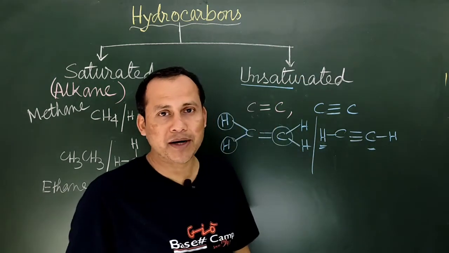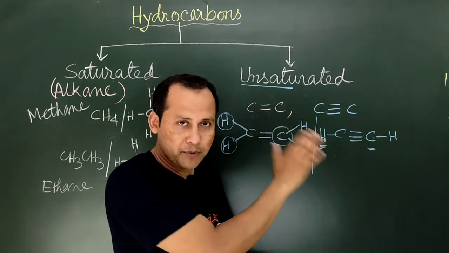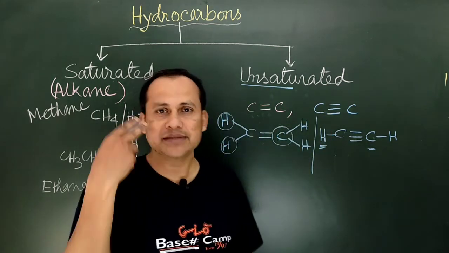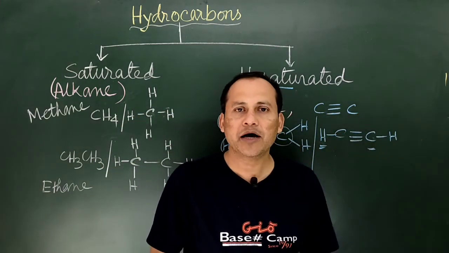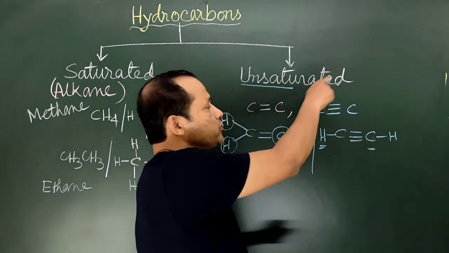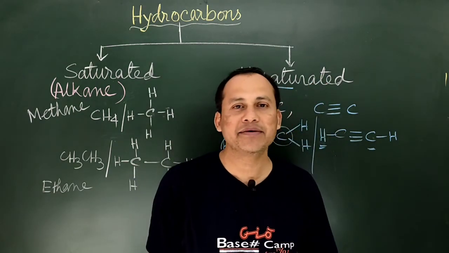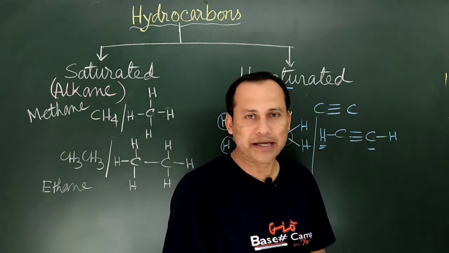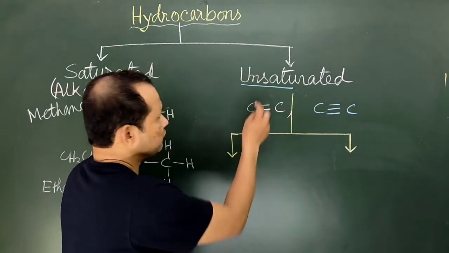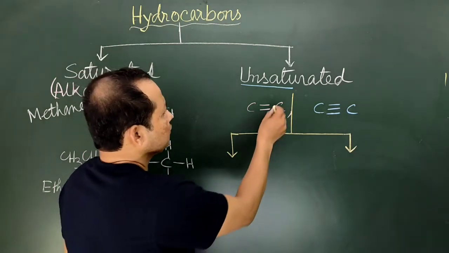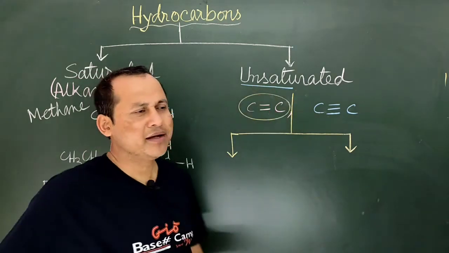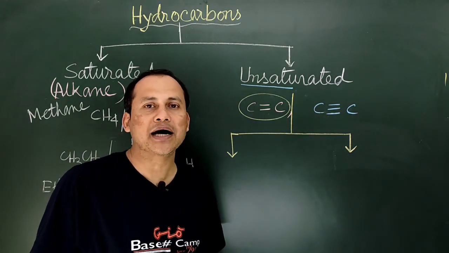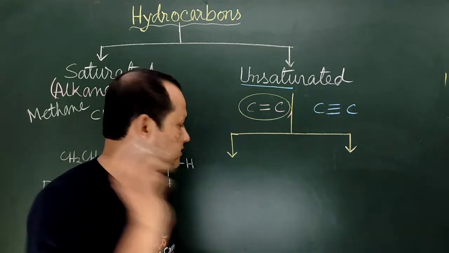In unsaturated compounds, 2 types of bonds are possible: one is this type, another is this type, that is, double and triple bonds. Depending on these, unsaturated hydrocarbons may further be divided into 2 categories. Okay, now let me write them down. The first category contains the compounds where a carbon double bond is present, and these types of compounds are termed as alkenes.